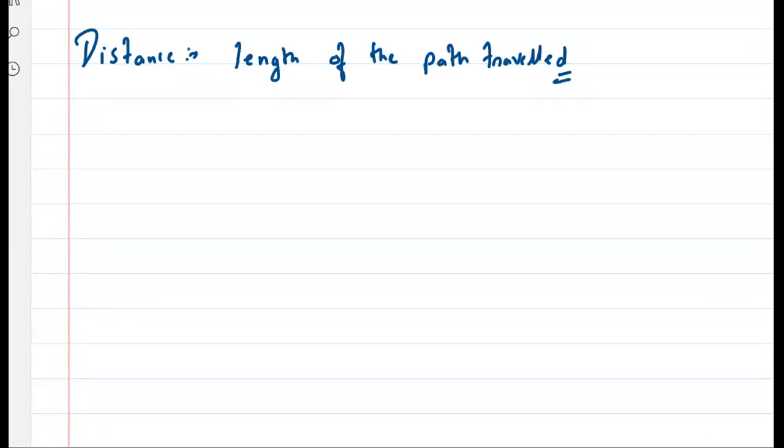So the basic definition of distance is the length of the path, the length of the path traveled. ठीक है, समझ में आ रहा है? That is a very basic definition of distance, or the measurement of length between 2 points. It is just the length of the path which is traveled or between 2 points. Clear है? बहुत easy. ये तो हमें आता है, already आता है.